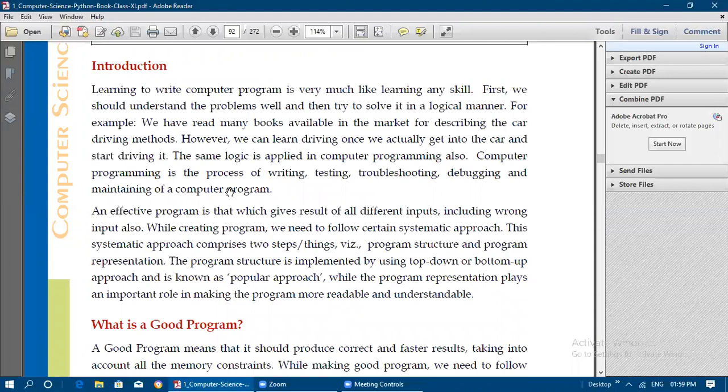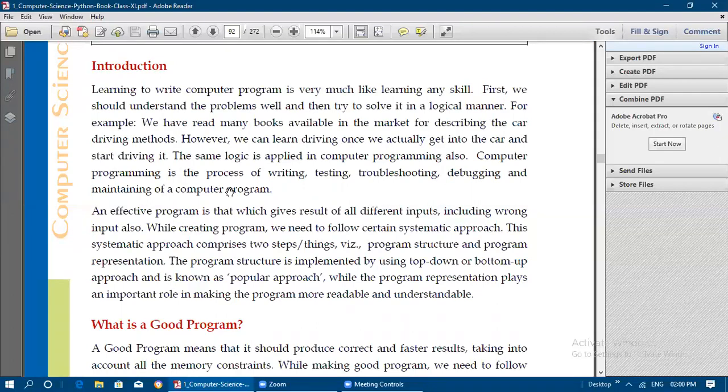If you want to write a program for any kind of problem, like mathematical problems, programming is a problem solving activity only. So we should understand the problem first, and then try to solve it in a logical manner. In the logical way, we need to use whatever formulas or possible ways are available in order to obtain the correct solution or result